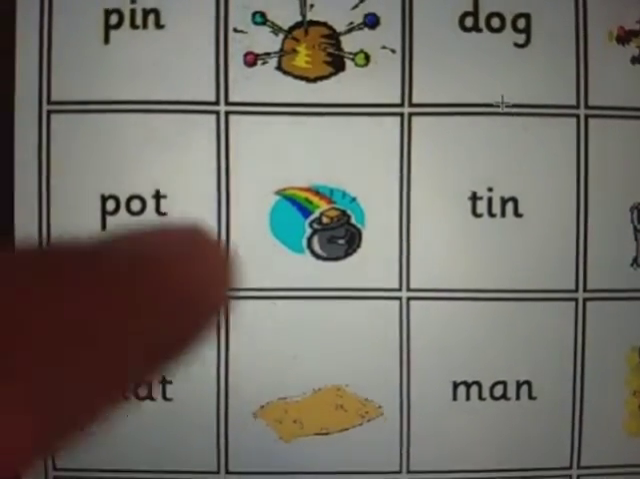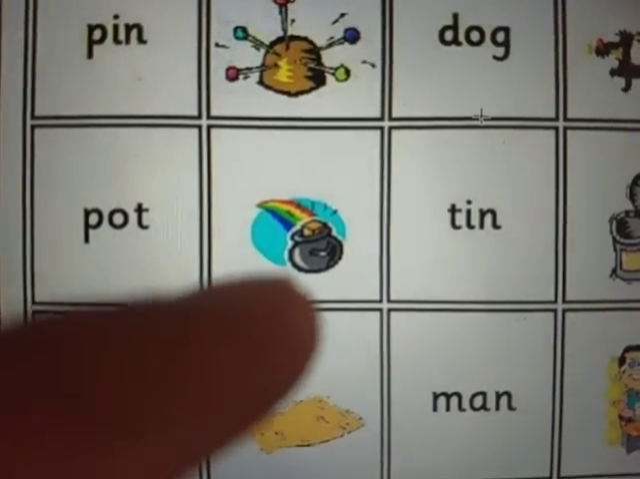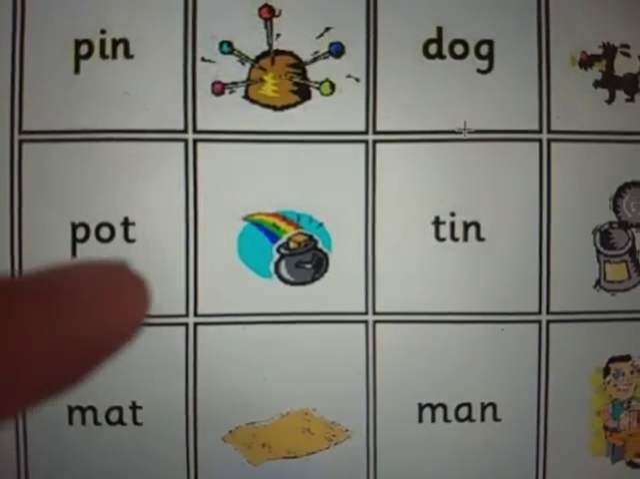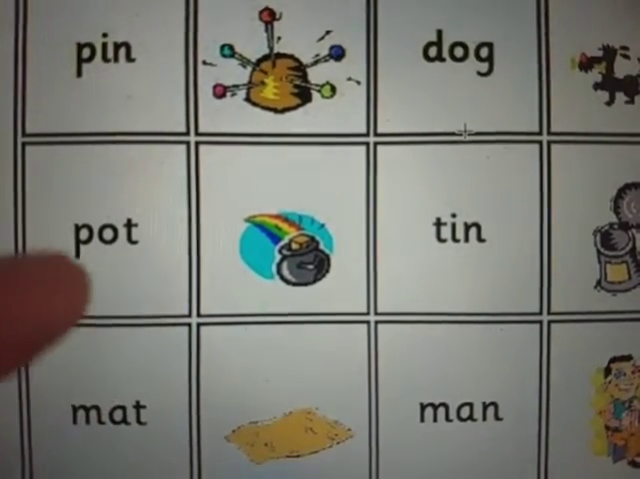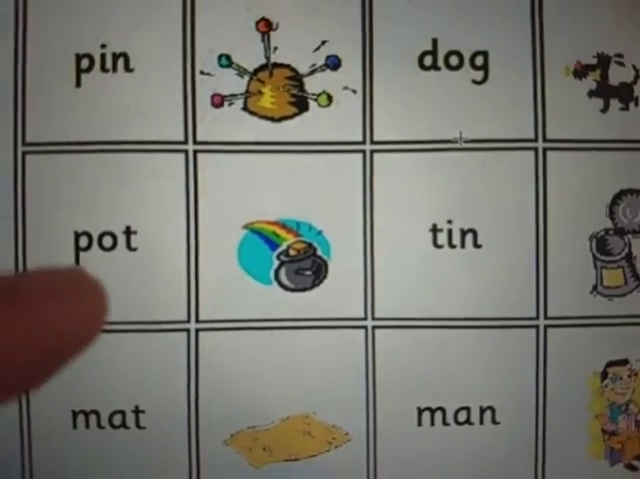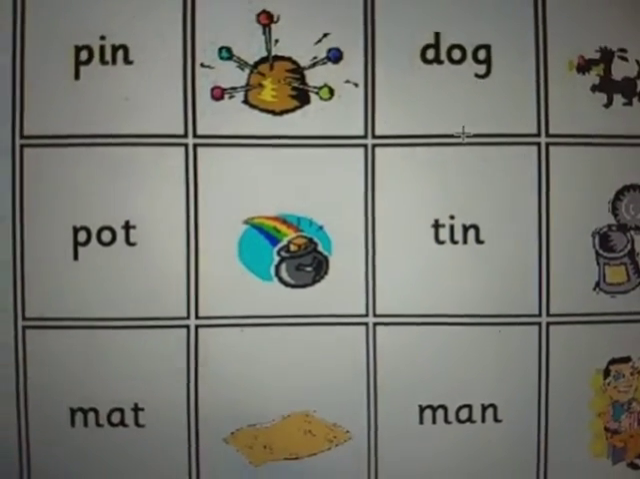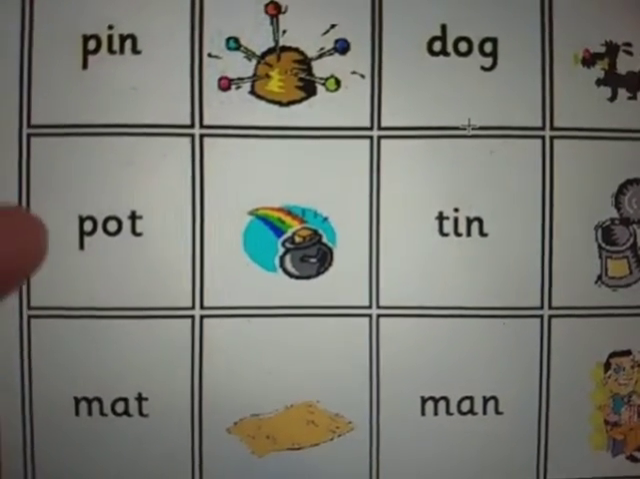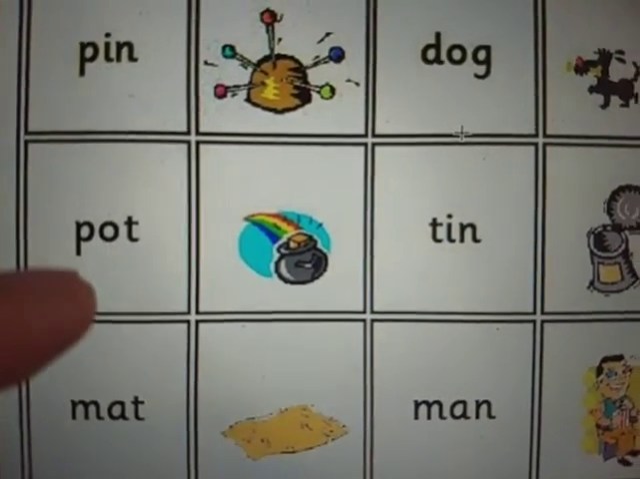Let's go to the next one. This is a pot. Let's read the word. P, O, T. P, O, T. Pot. Now, in the word pot, what is the beginning sound? P is the beginning sound.